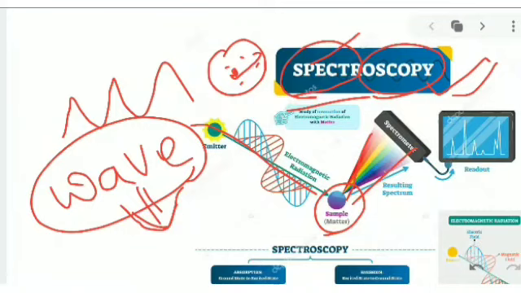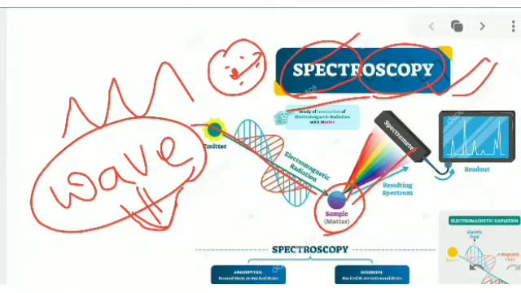All of these are seen through rotational and vibrational changes, and functional groups are identified only by spectroscopy methods. This is very important.